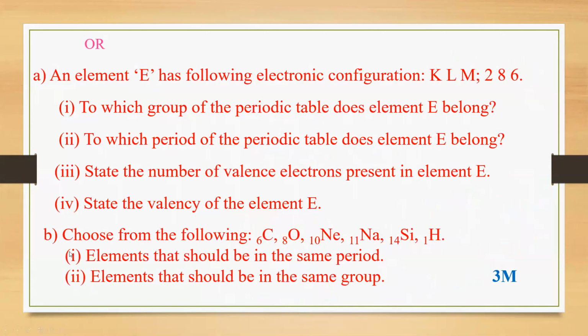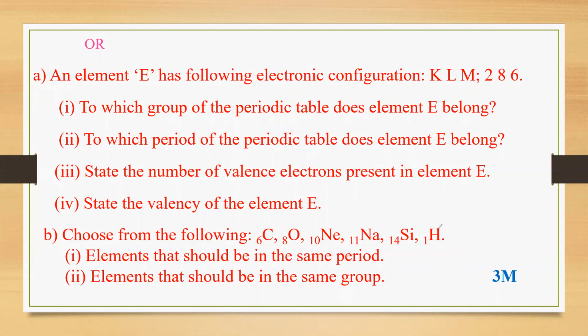Question B. Choose from the following: C 6, O 8, Ne 10, sodium 11, silicon 14, hydrogen 1. From this, number 1, elements that should be in the same period, and number 2, elements that should be in the same group. Same concept you can use here, what you understood now.